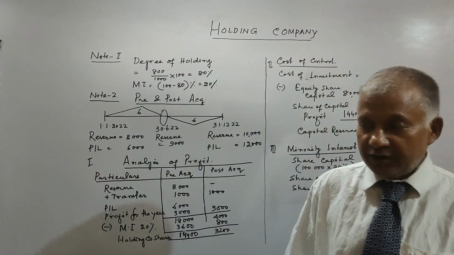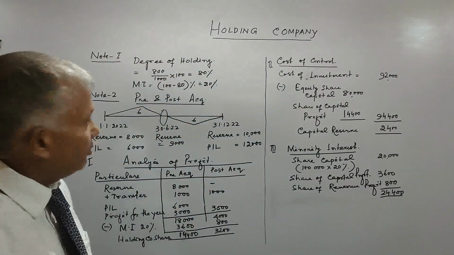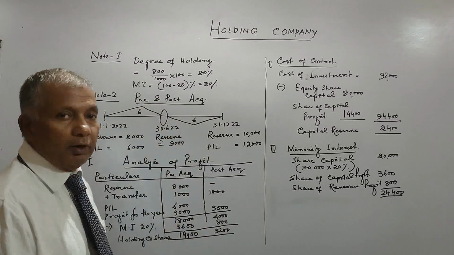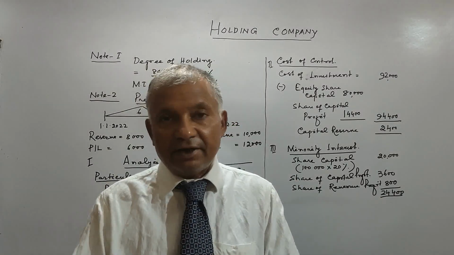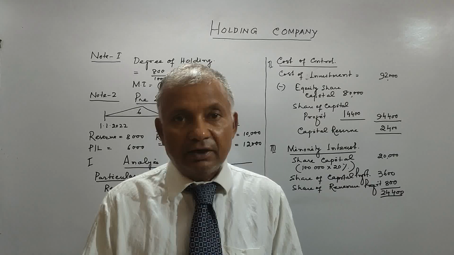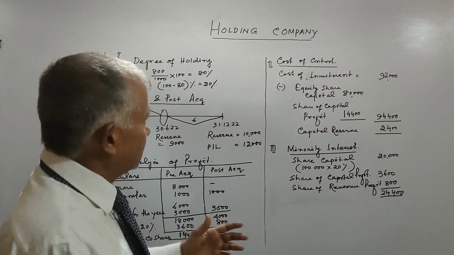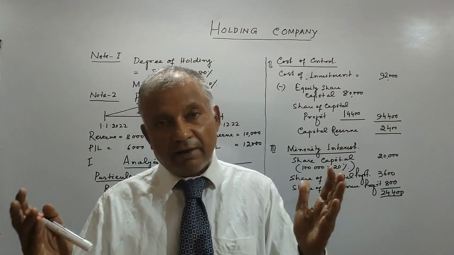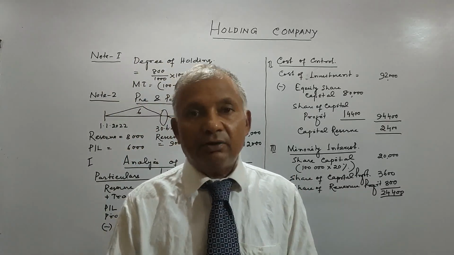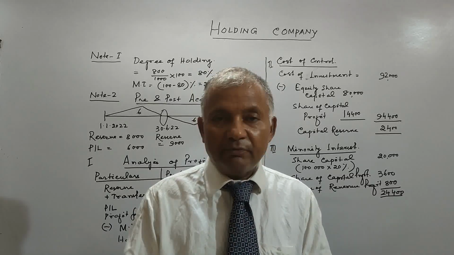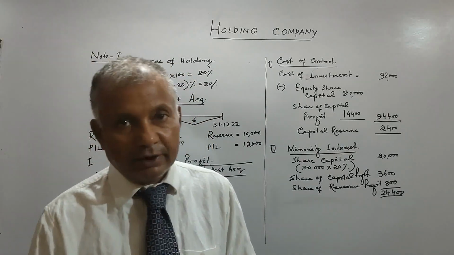Friends, this is class 7 of holding company, and this problem is very important. It contains some specific adjustments like cash in transit and proposed dividend. So I hope that you have gone through the question. If you have not gone through the question, please note it down and start doing the problem with me. Definitely you will understand the problem very thoroughly.